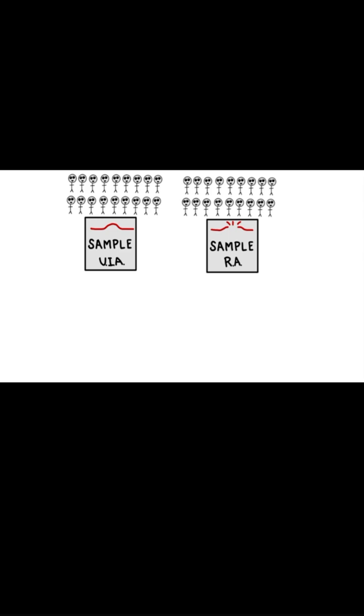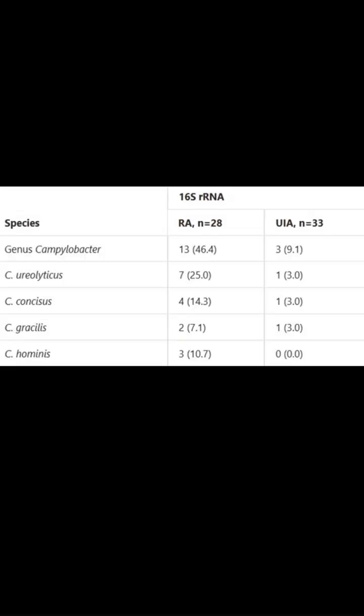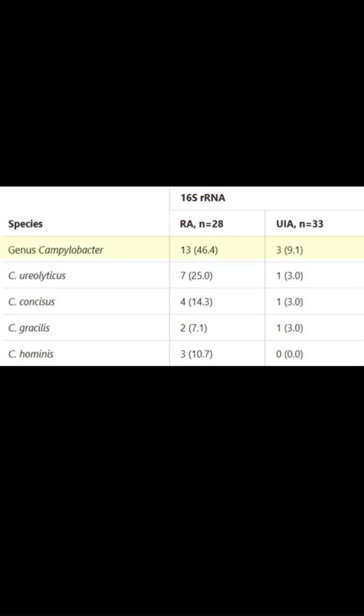Fecal samples of patients with stable, unruptured cranial aneurysms and ruptured cranial aneurysms immediately after onset were collected. Their gut microbiomes were analyzed using 16S rRNA sequencing. A phylogenetic tree was constructed and a polymerase chain reaction was performed to identify the specific species. The gut microbiome profile of patients with stable UIAs and RAs were significantly different.